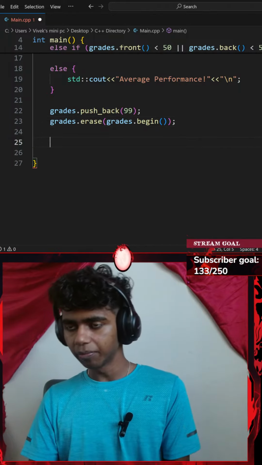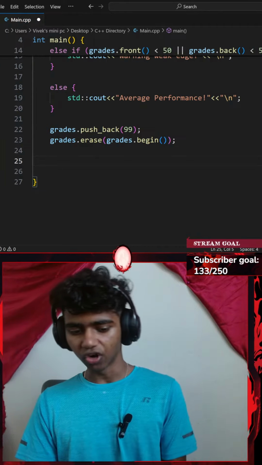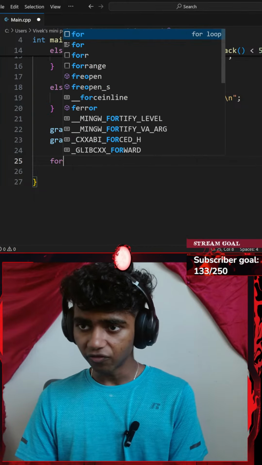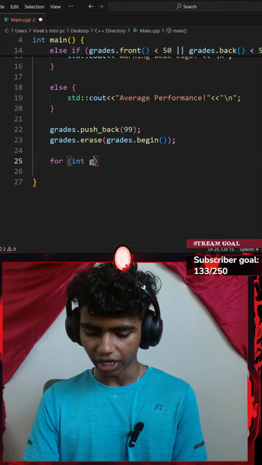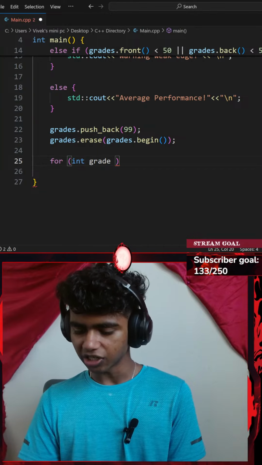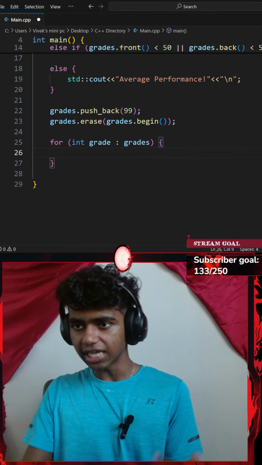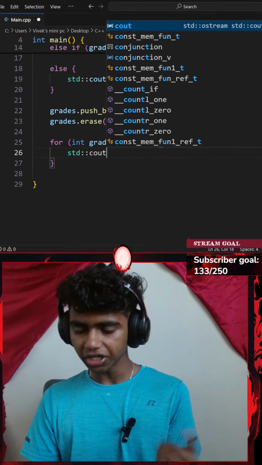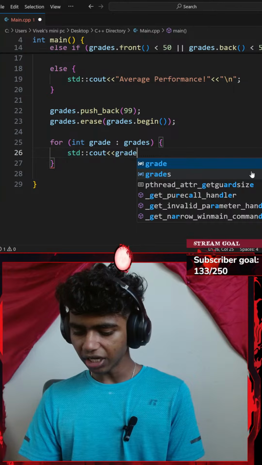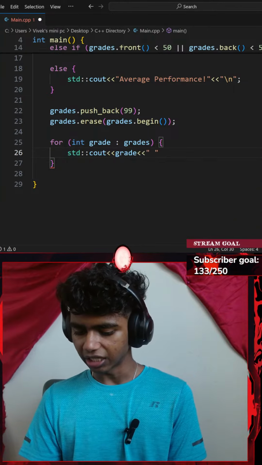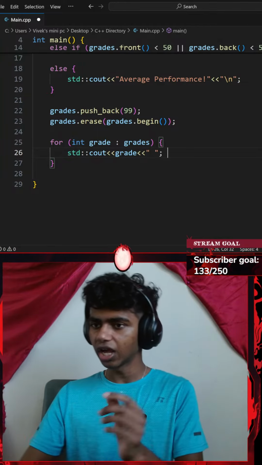Okay, next up, print all grades plus size plus capacity. Let's go ahead and print my grades. For printing something in my vector, since my vector is a container, I'm going to be iterating over it. So I'll go with something like a for loop. For, I'll go with a pair of parentheses, for every integer grade in my vector of grades. In is represented by a colon. In my grades, I'll go with a pair of curly braces, and then let's go with a standard console output with an insertion operator. I'm going to be inserting my grade, and my grade is going to be separated by a space. So this avoids my grades being clumped up together. A space is like one grade, space, another grade.